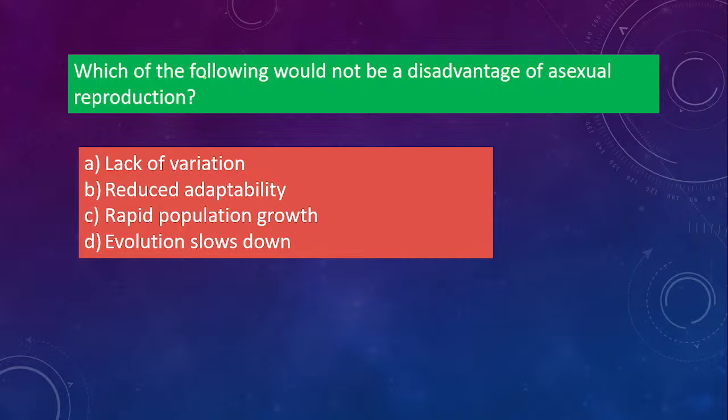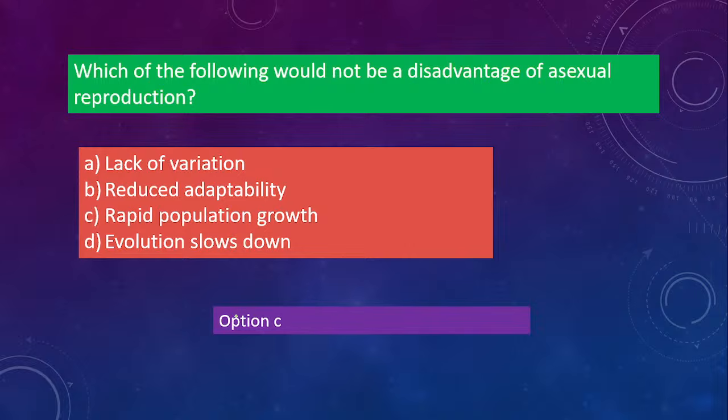Next one, which of the following would not be a disadvantage of asexual reproduction? Which one will not be a disadvantage for asexual reproduction? Lack of variation, reduced adaptability, rapid population growth, evolution slows down. Which one will not be a disadvantage? Okay. So the correct answer is option C, rapid population growth.